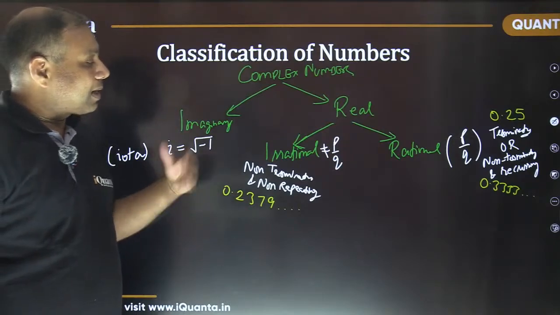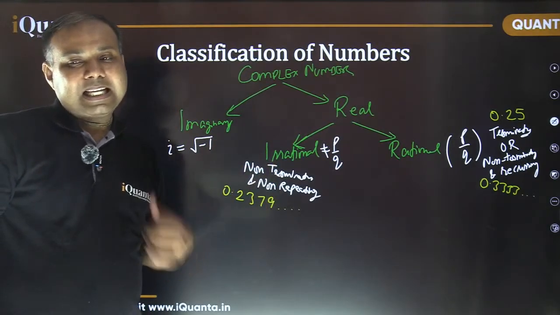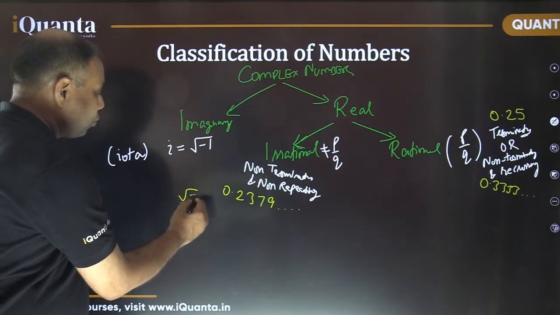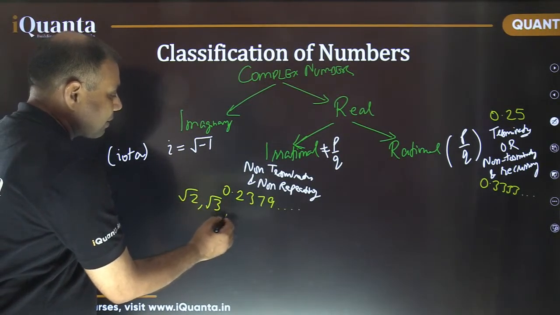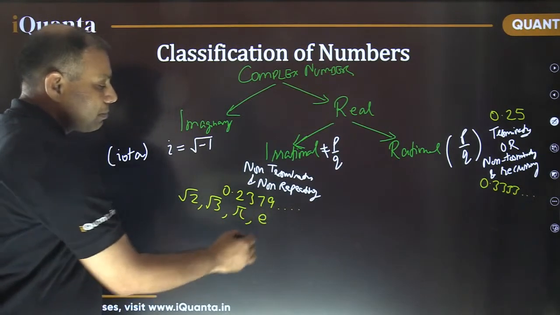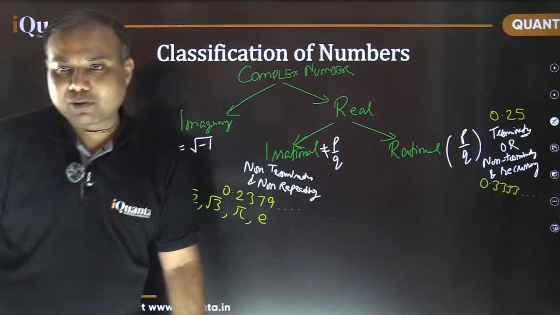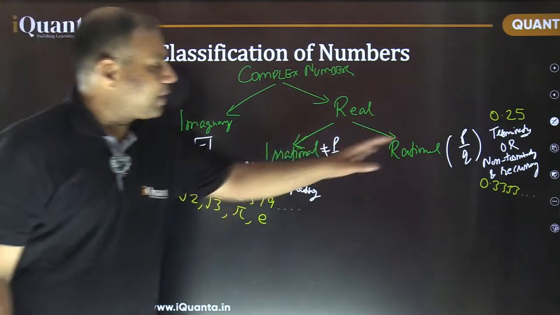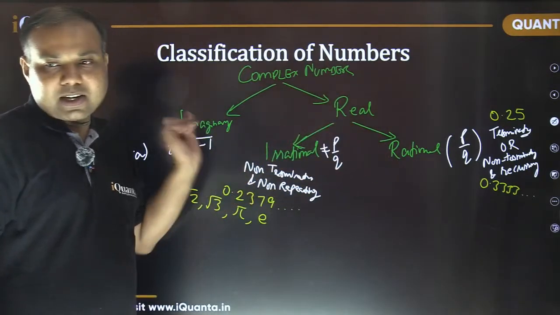Fine. Any other examples of irrational numbers? Yes, the root numbers are irrational numbers. For example, root 2, root 3, these are irrational numbers. Pi is an irrational number. E is an irrational number. Like that, there could be many other examples. Fine. Okay, so we have briefly introduced what rational numbers and irrational numbers are.